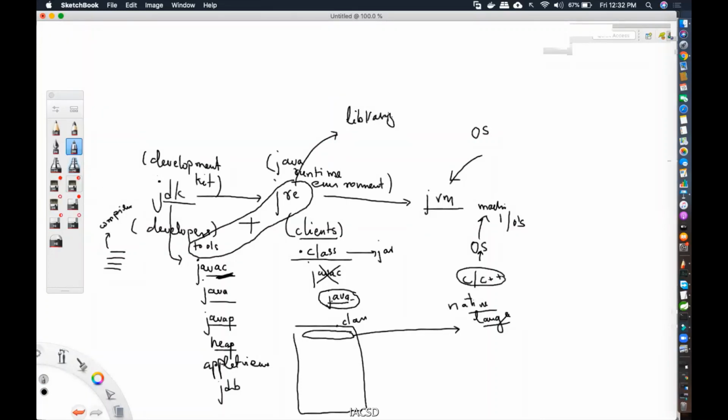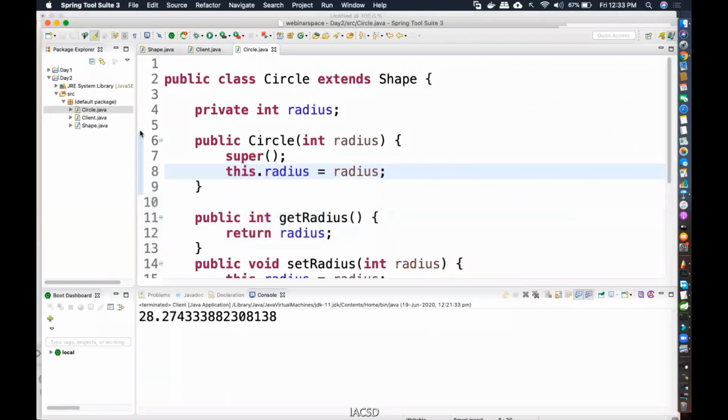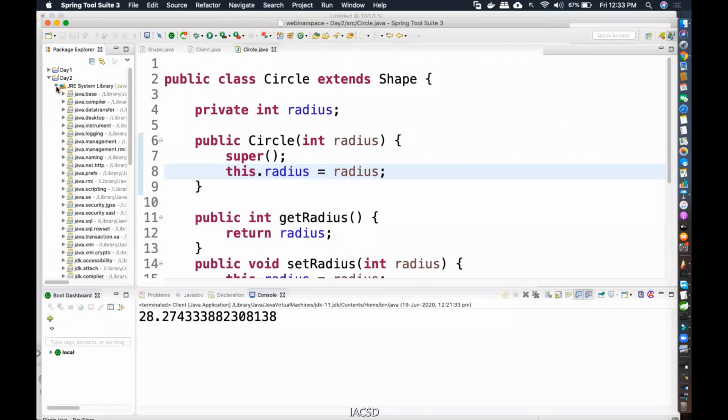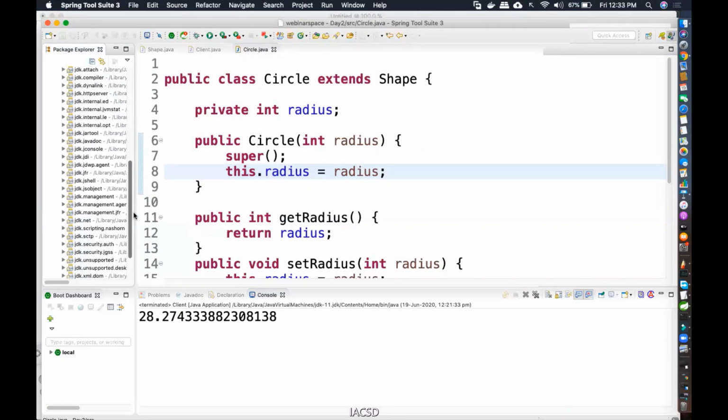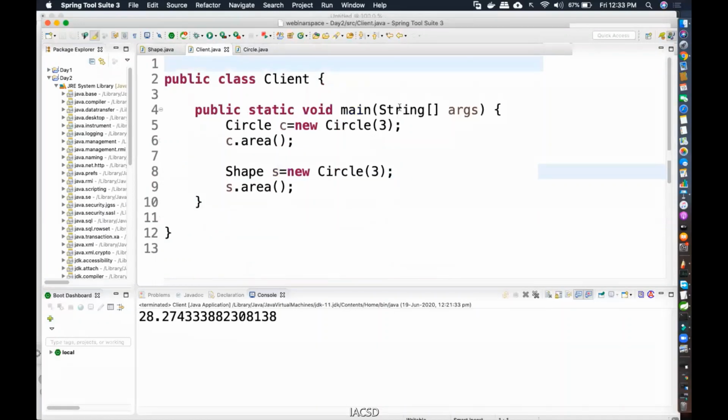Like for example, you have the java.lang package, right? The java.lang package, the java.util package, right? All that library is needed. Okay, that comes automatically. I don't have to do that. See over here, you have the JRE System Library. You're already seeing all that content here. I need that to run because if I'm using this over here, I'm using the String class, which is inside the java.lang package.